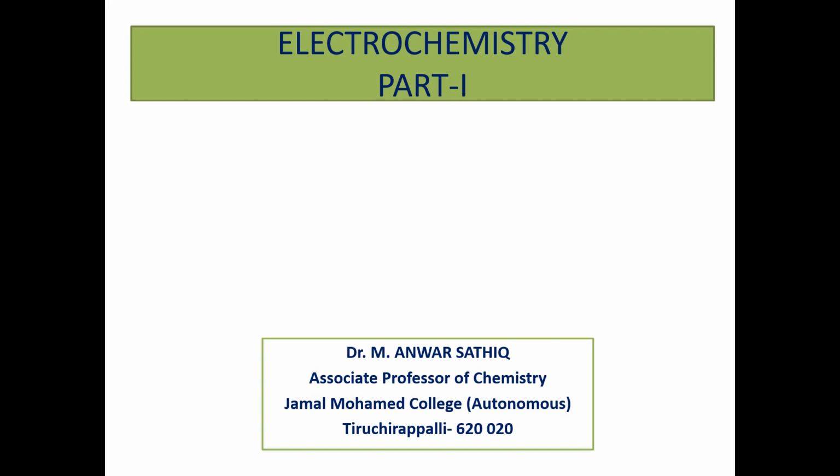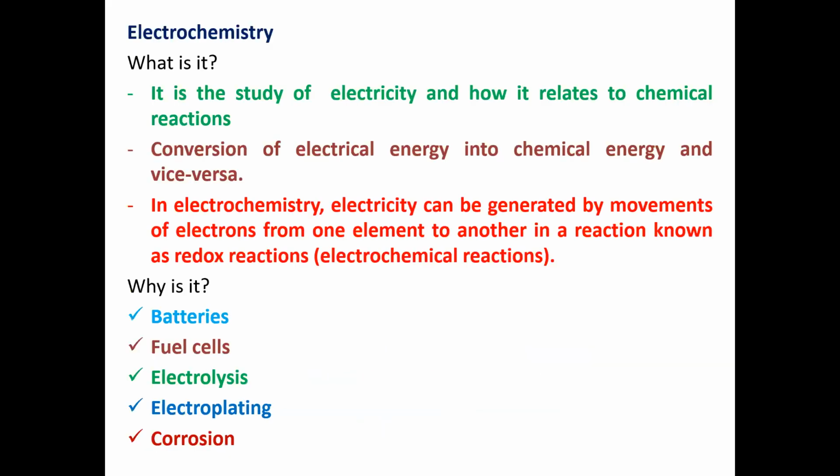In this presentation, I would like to explain some basic concepts of electrochemistry. What is electrochemistry? Generally, it is the study of electricity and how it relates to chemical reactions.